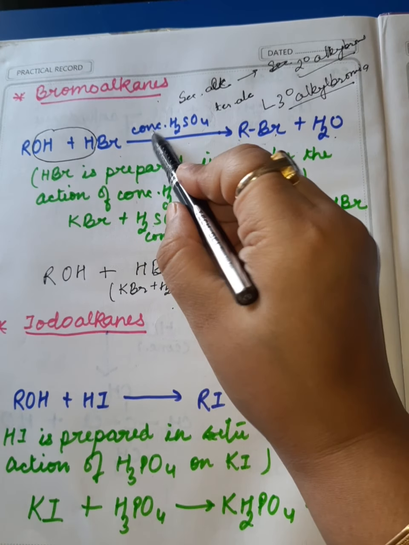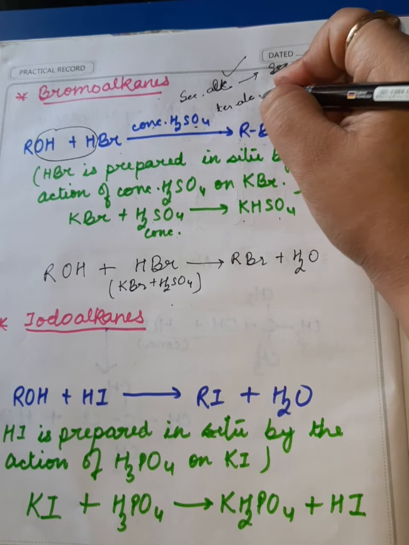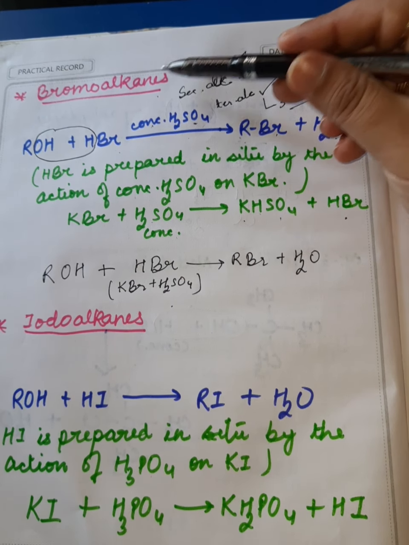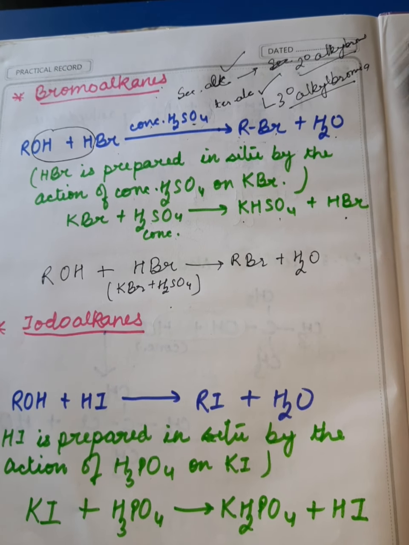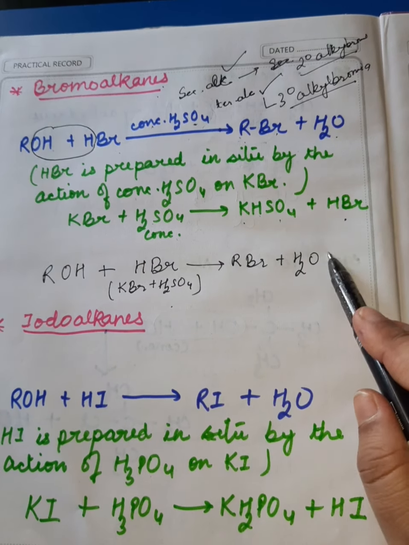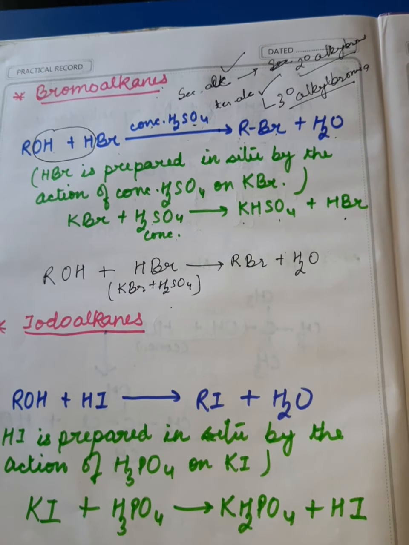Why? Because conc H2SO4 will cause the dehydration of this secondary and tertiary alcohol. That's the reason whenever we prepare bromoalkanes, we never discuss use of 2 degree and 3 degree alcohol. So this reaction is very good only for 1 degree alcohol.